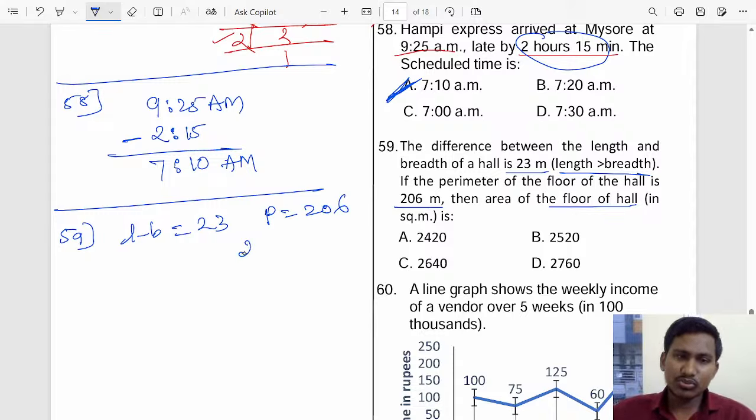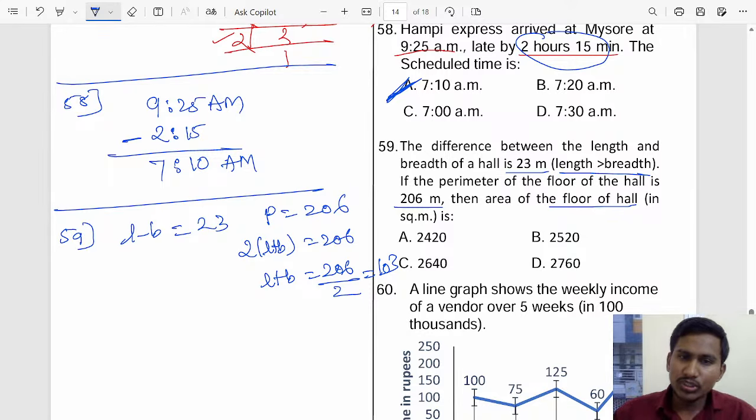So perimeter means 2 into (length plus breadth) is 206. If you divide by 2, you will get length plus breadth as 206 divided by 2. So it will be 103. So length plus breadth is 103, and length minus breadth is 23.